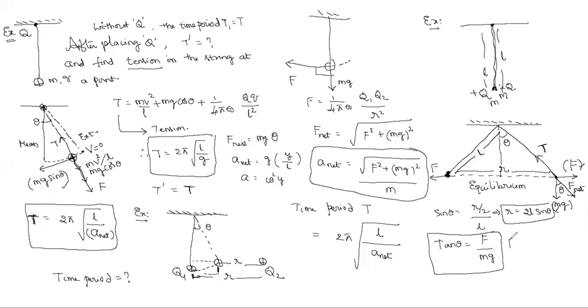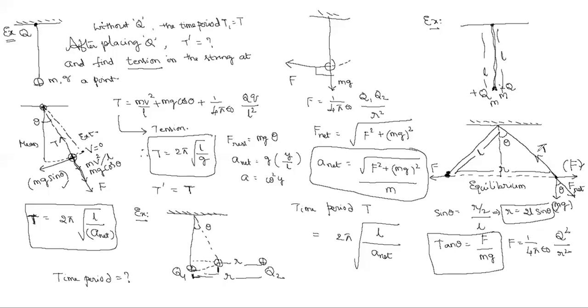Where F is equal to the force between two charges, 1 by 4 pi epsilon naught q square by r square, by mg. But look, in this equation theta and r are unknowns. In the above equation also, theta and r are unknowns. If we bring this also in terms of r, then we have to solve the two equations. By that we can find out what theta is and what r is.